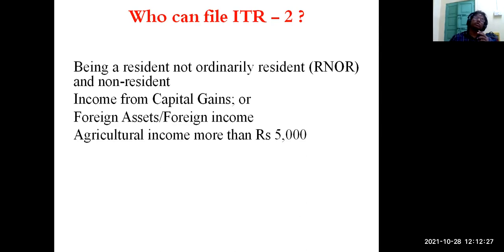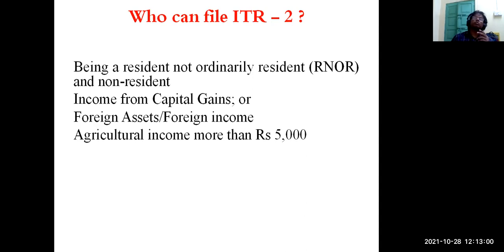And then more points. Regarding residential status, I told you that there are three types of residential status: resident and ordinarily resident, resident but not ordinarily resident, and non-resident. So in case of ITR 1, we have found that individuals should be resident and ordinarily resident in India. But in case of resident but not ordinarily resident and non-resident, ITR 2 is to be filled up. For these types of people, ITR 2 will be applicable.